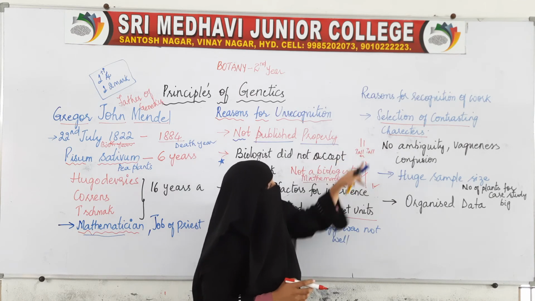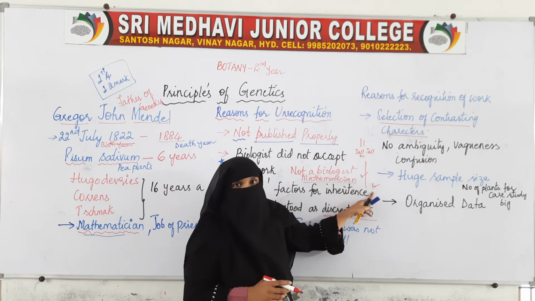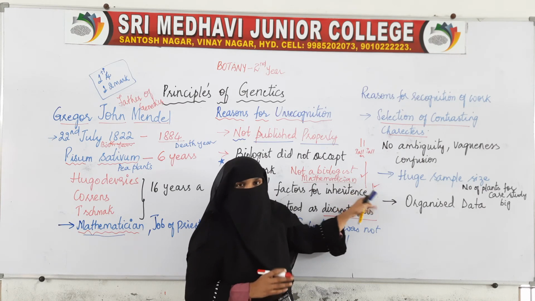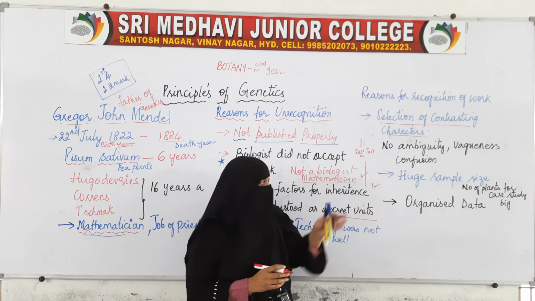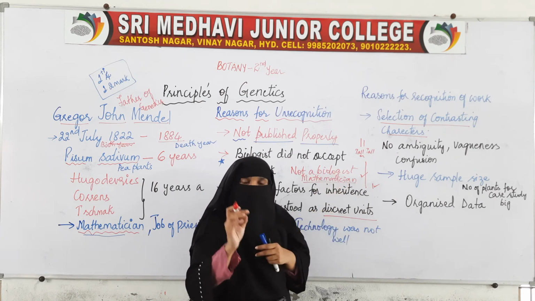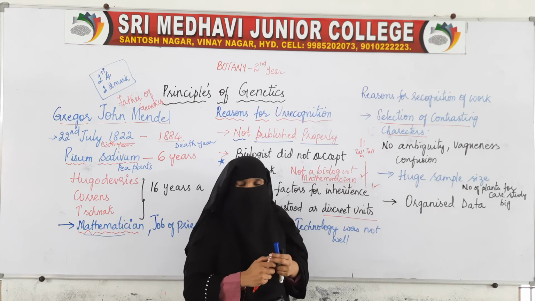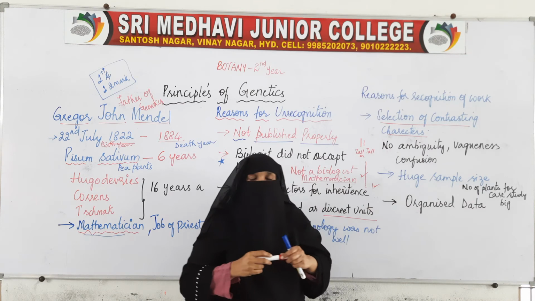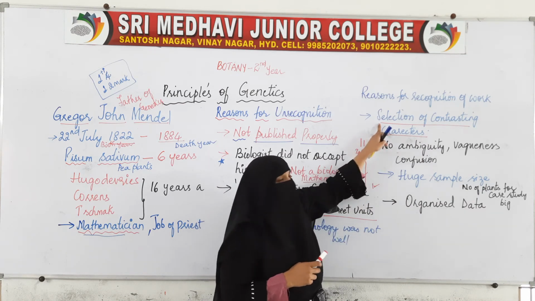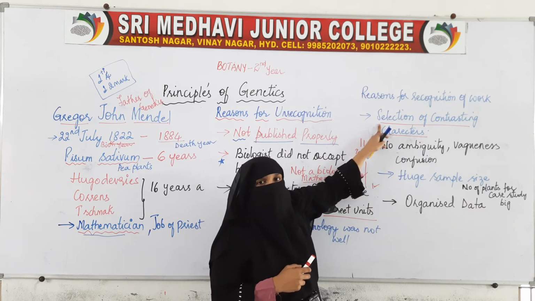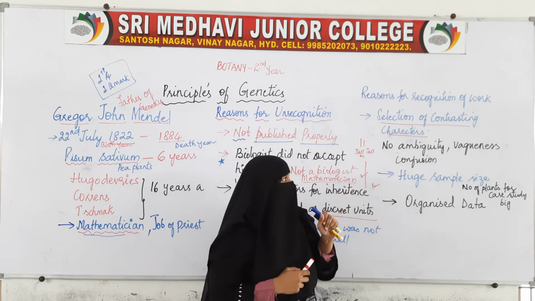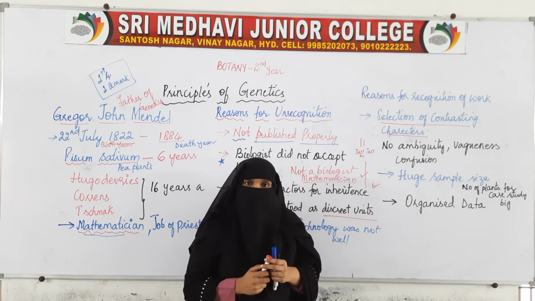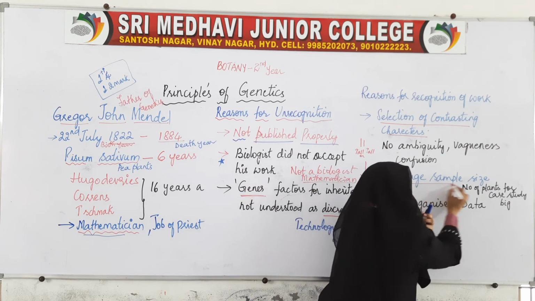So he selected characters like this. He selected the plants which have characters like this. Very contrasting characters. One is very tall, and another one is dwarf, very short. So the reason for his recognition of work is, the first and the foremost reason is, he selected the plants which have contrasting characters. And the second reason for his work being recognized is huge sample size.